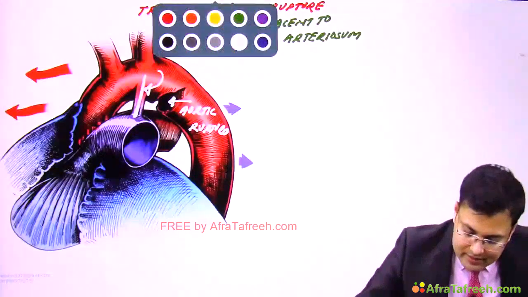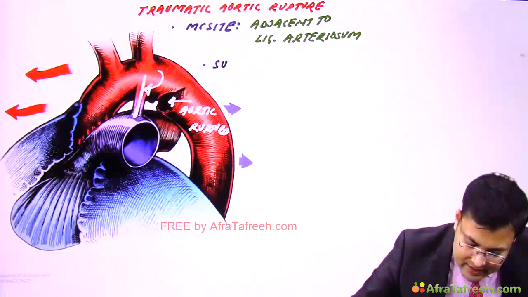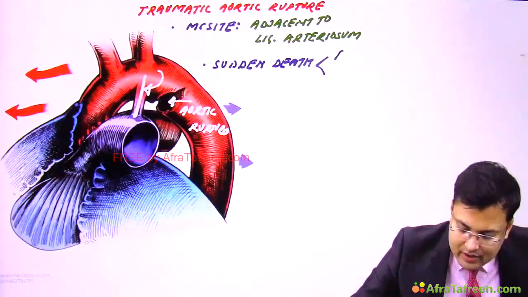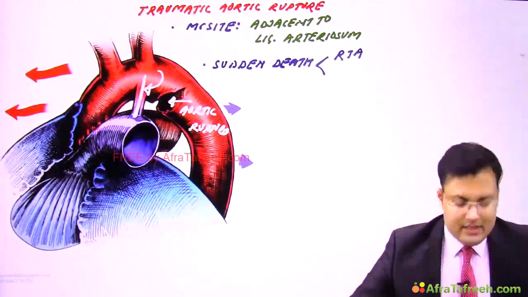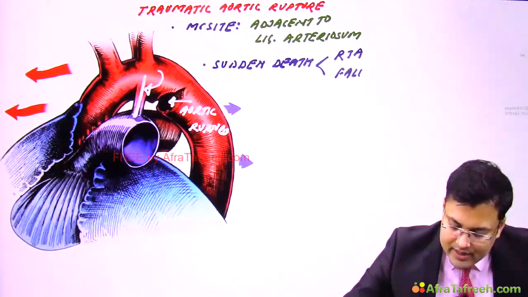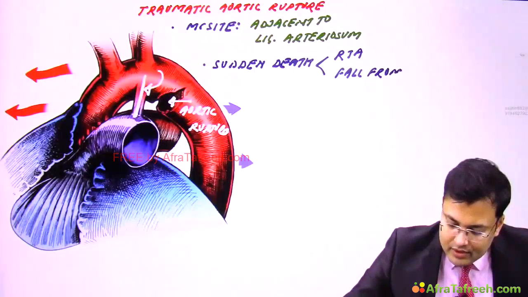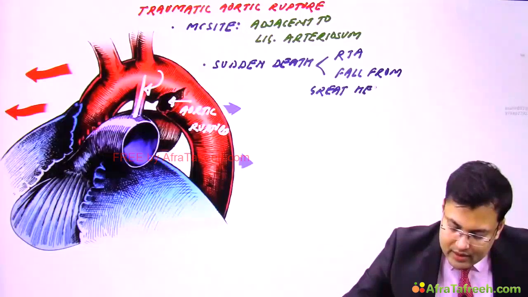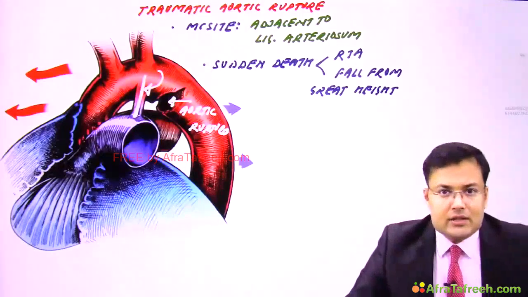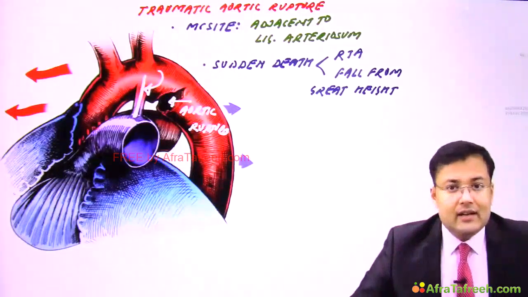So important point, it leads to sudden death in patients after road traffic accidents or in the patients with fall from great heights.